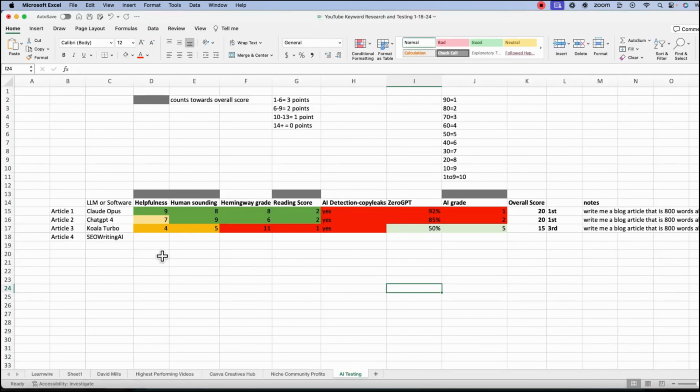So let's go and fill that out real quick. So we got an 8 right here and an 8 right here, so it technically performed better than Koala over here, just based on this controlled test, trying to do everything the similar way.